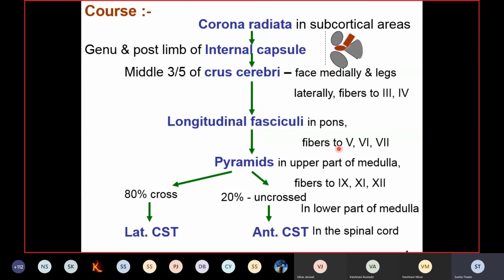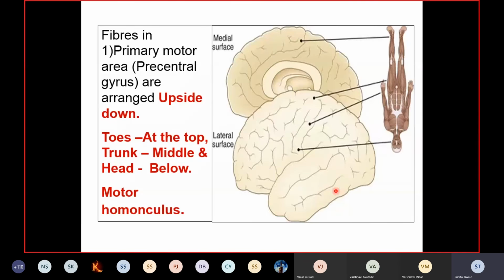Then further these fibers will descend in the medulla. In the upper part of the medulla, they form a bulge which is called the pyramids. In the lower part, 80 to 85% of fibers cross to the opposite side and form the lateral corticospinal tract, and the 15 to 20% fibers remain uncrossed, forming the anterior corticospinal tract. And again, you will find a few of the corticobulbar fibers terminating on the last 4 cranial nerve nuclei, that is 9, 10, 11, 12. So the body here is represented upside down.